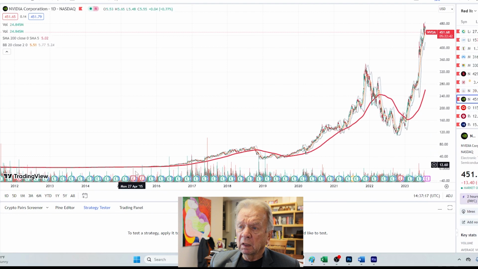This is NVIDIA. Again, we ride this, and then in October of 18, we're out. We don't get back in until August of 19. We're out for maybe a week in March of 20, and then we ride this sucker all the way up here until we get out probably in January of 22. Ride it up a little, get out again in April of 22, and we miss all of this. Bounce in, bounce out, get back in, and then in January of 23, we're fully invested. And we've missed all those yellow boxes.